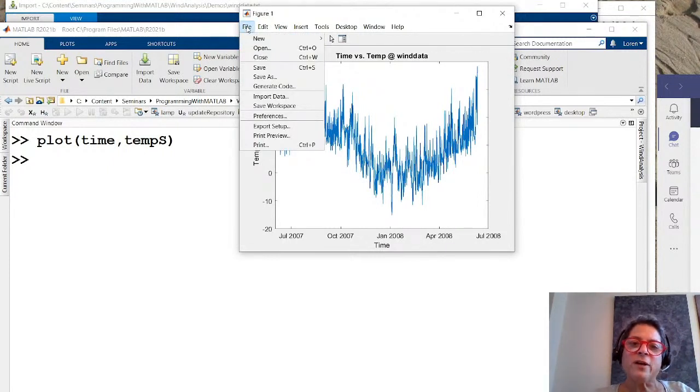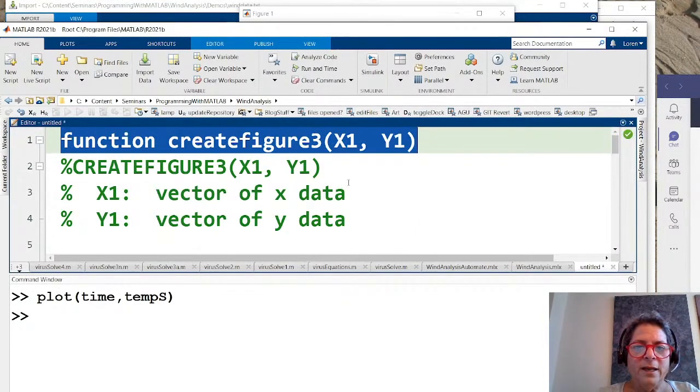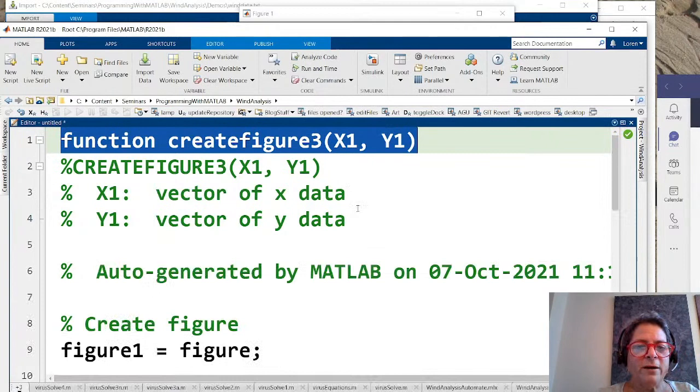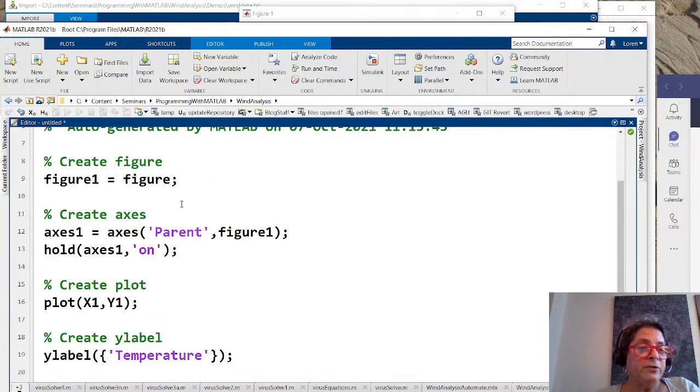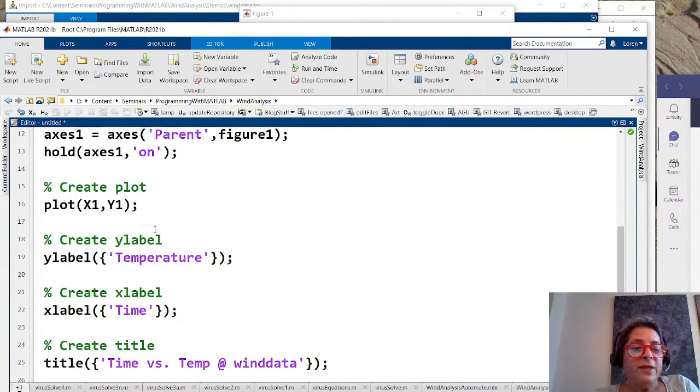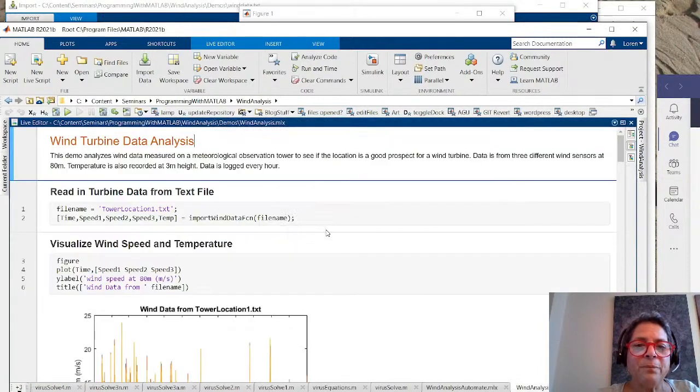And what you'll see here is if I look under the file menu of a figure, I can generate the code for that. That's really cool. So if I generate the code, what you'll see is I now have, wow, that's big. I'm going to make it a little smaller here. And now it turns out that where I am, it is October 7th at 11:15. And MATLAB just generated this, and it allows me to see the commands it used, and it used ylabel, xlabel, title, things that you maybe already knew. And if I want to, I could save that so I could use it again. I actually kept a version that I automated another time, so I'm not going to worry about that right now.